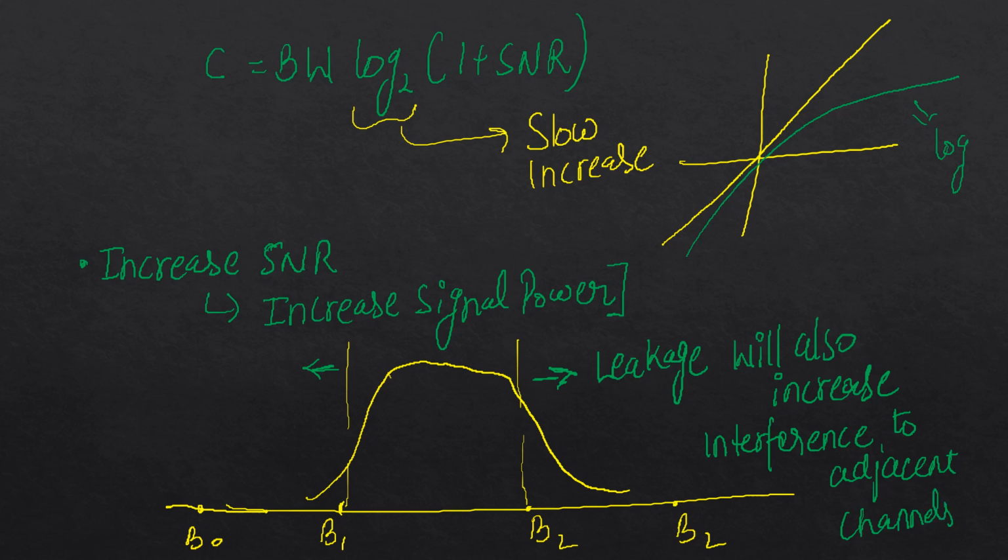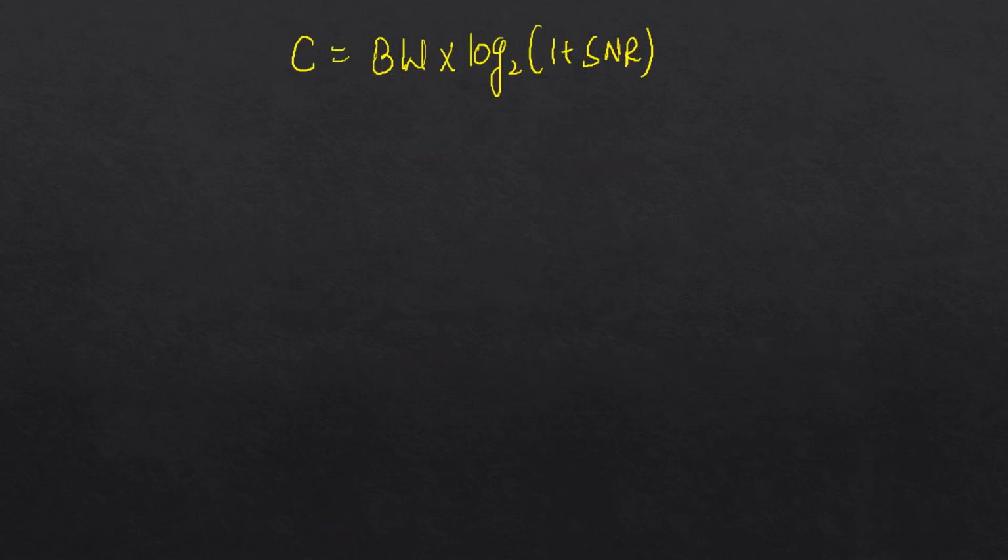So we cannot play with bandwidth much. We cannot play with SNR much also to increase our capacity. Then how? Now let's consider an example where bandwidth is equal to 20 megahertz and SNR, let's assume 50 dB.